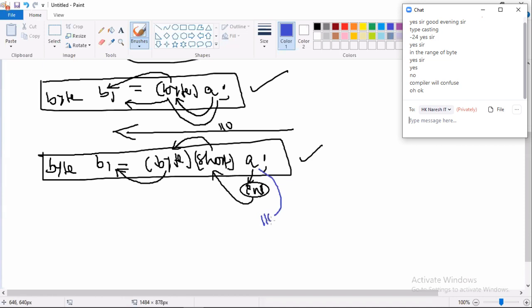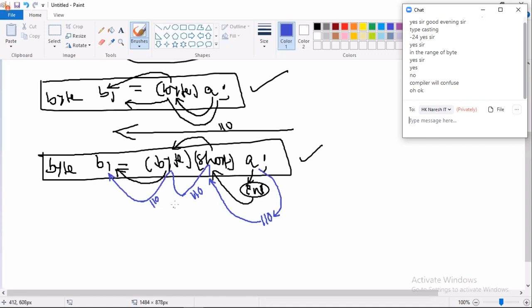Now compiler and JVM verify, is this 110 in the range of short? Yes. After converting to short, what value is coming? 110 only. And giving that value to byte, after conversion, what value is coming? 110 only. And it went and got stored in byte b1.